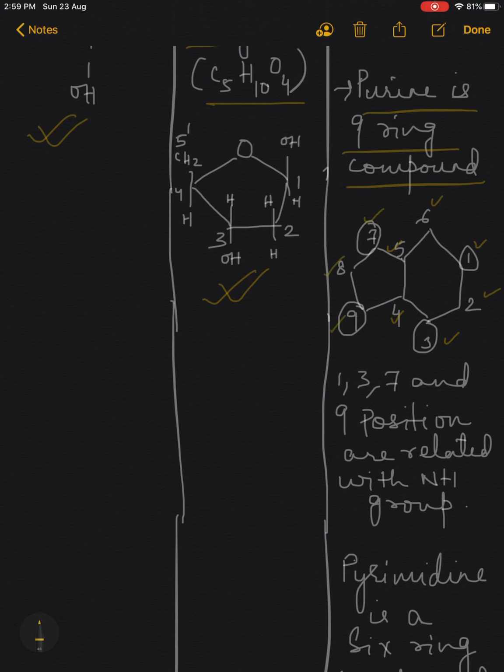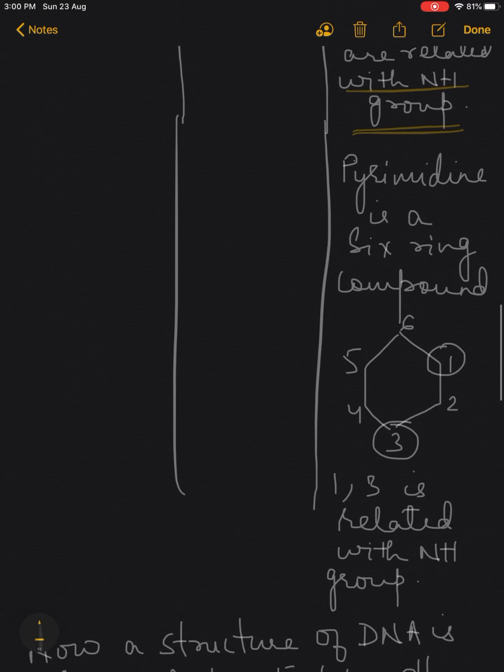Now out of these 9 positions, positions number 1, 3, 7 and 9 are the positions where the amino group or NH group is attached. This is about purines.